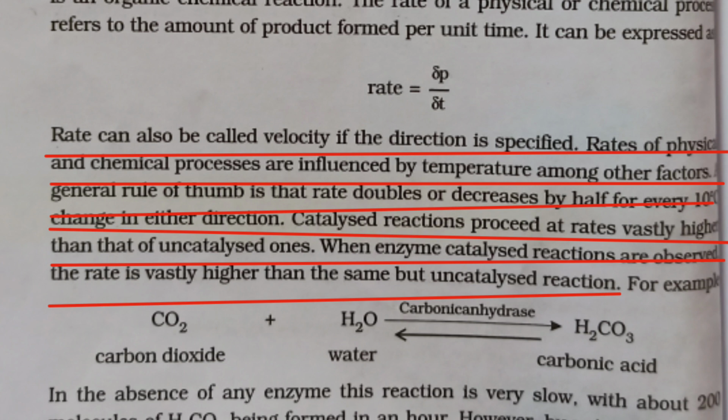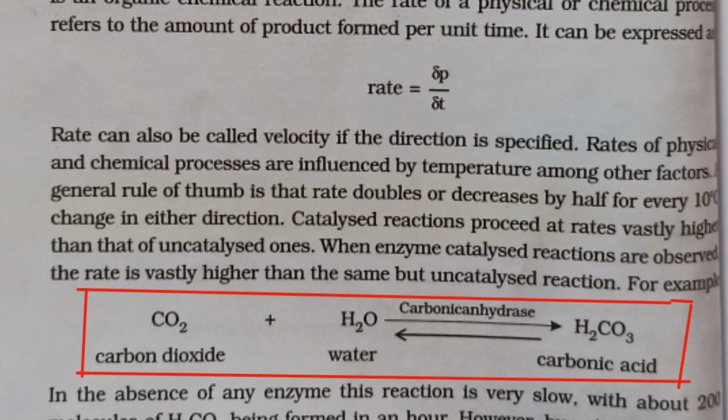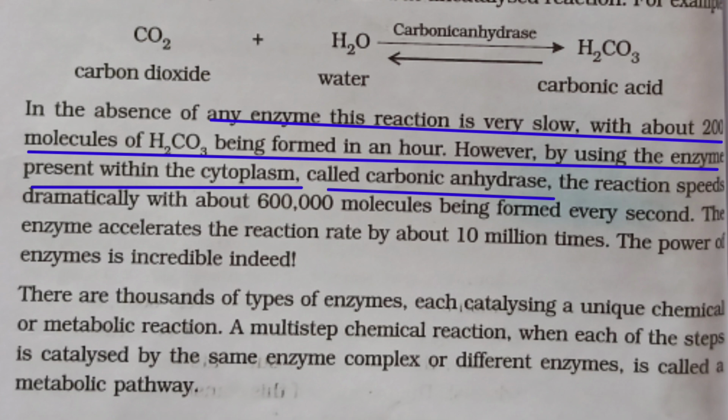When enzyme-catalyzed reactions are observed, the rate is vastly higher than the same uncatalyzed reaction. For example, suppose carbon dioxide plus water, under the action of the carbonic anhydrase enzyme, converts into carbonic acid, H2CO3. In the absence of the enzyme, the reaction is very slow, with only about 200 molecules of H2CO3 being formed in an hour.